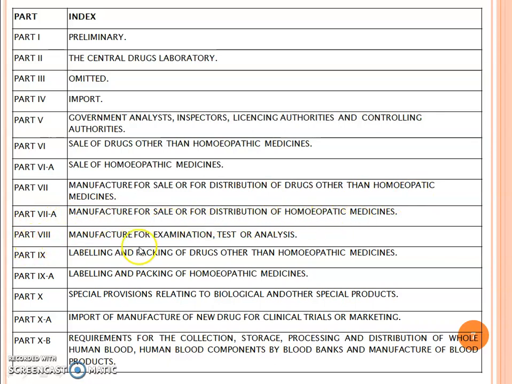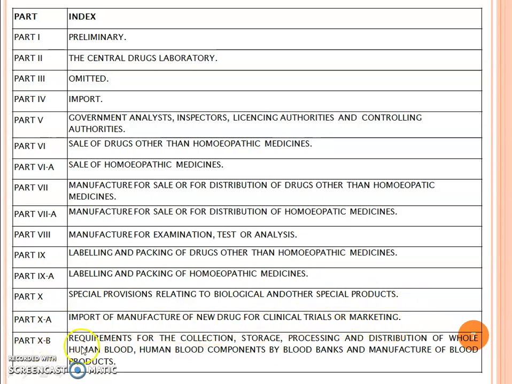Part 8 contains manufacture for examination, test or analysis. Part 9 contains labeling and packaging of drugs other than homeopathic medicine. Part 9a contains labeling and packaging of homeopathic medicine. Part 10 contains special provisions related to biological and other special products. Part 10a contains import or manufacture of new drugs for clinical trials or marketing.